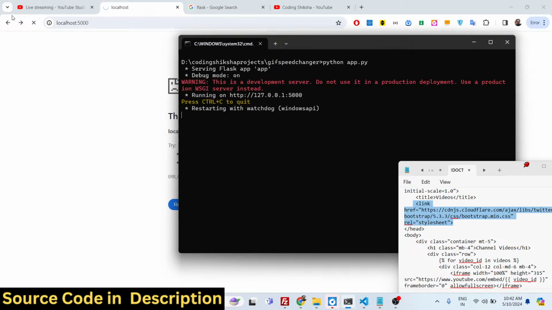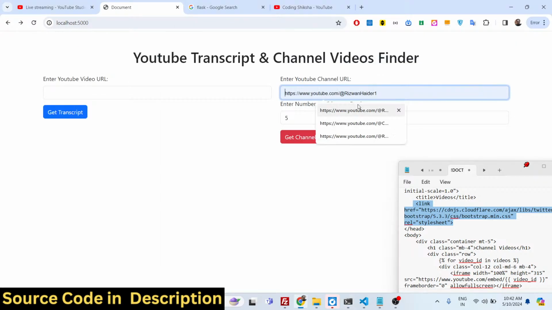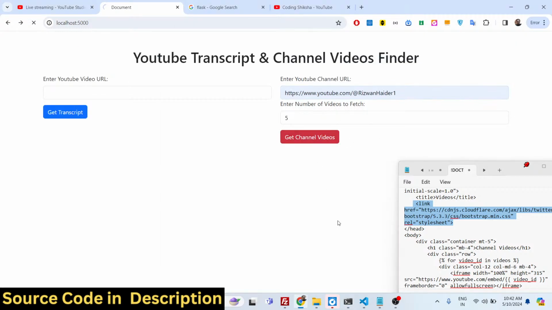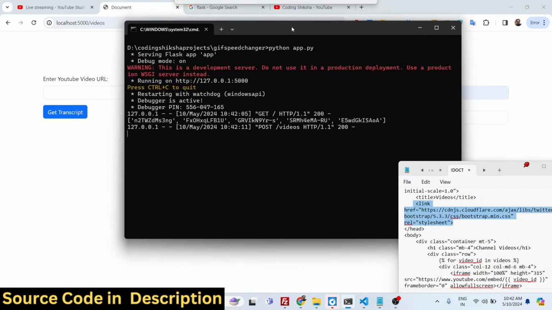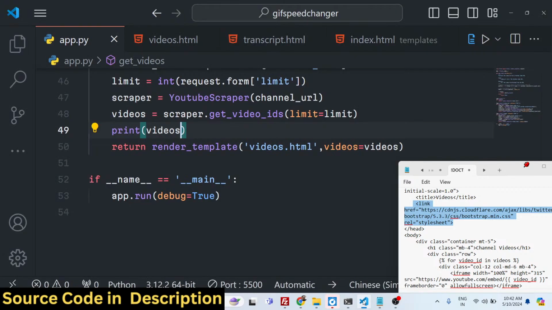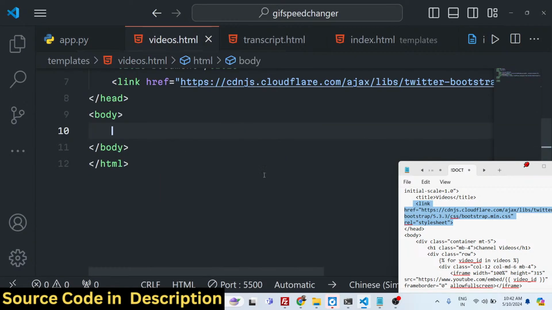So we need to loop through each video ID. If you enter the channel URL and get 5, you see in the console that it returns the video IDs in an array-like structure: the first ID, second ID, third ID, fourth ID, fifth ID. So what we need to do is loop through each video ID and display the YouTube video inside this videos.html.